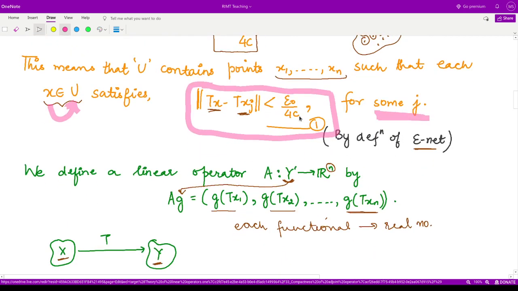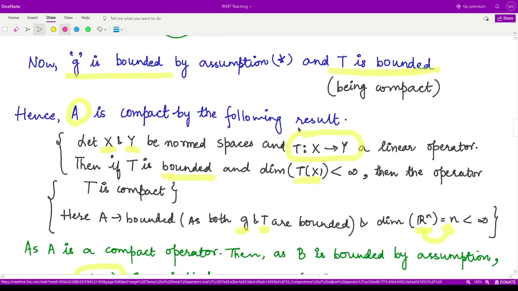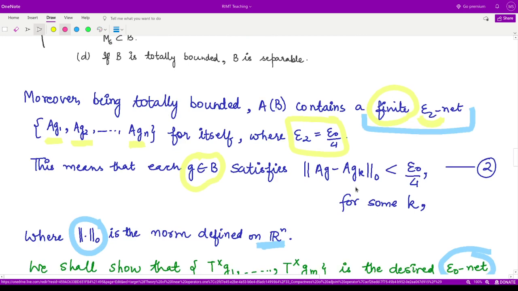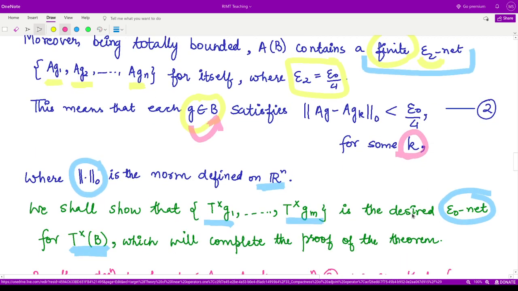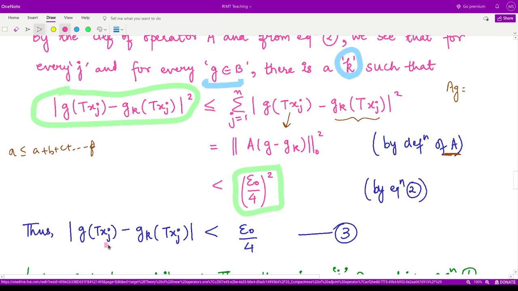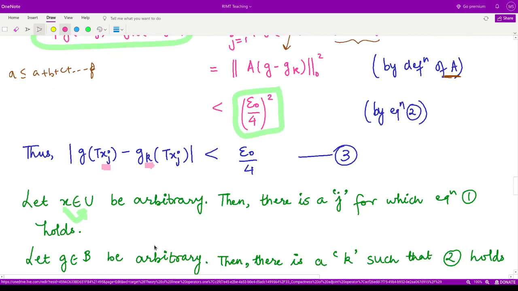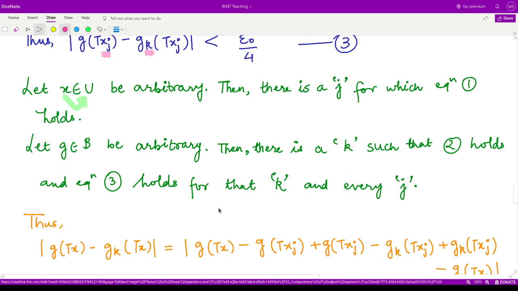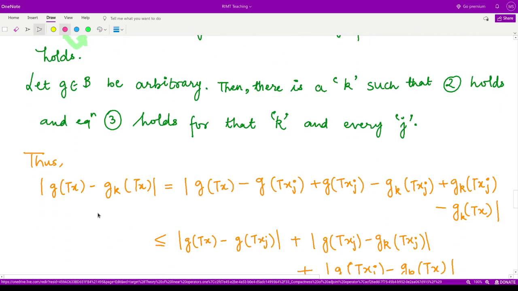So from equation 1, this result holds for every j. From equation 2, we say the results hold for every k, because in this case also G belonging to B is some arbitrary member. So whenever we change this, we have another value of k. So this result holds for every G here. So therefore, all in all, equation 3 holds for every j and every k, right? So this is what we say here. If that is so, what is the modulus of G of Tx minus Gk of Tx? So here what we can do, we can just add these terms, right?